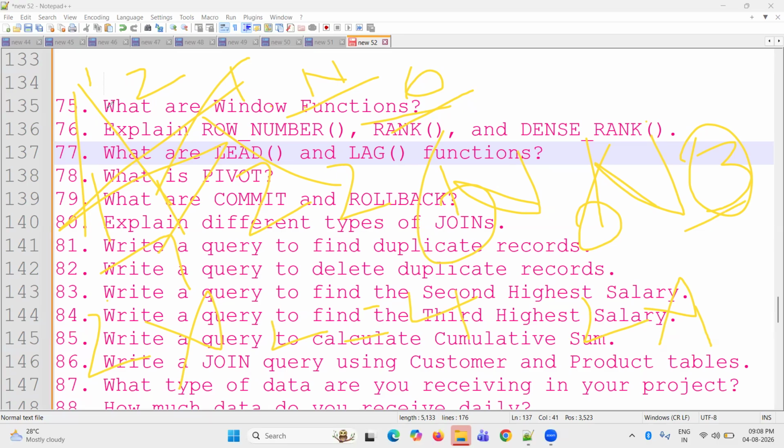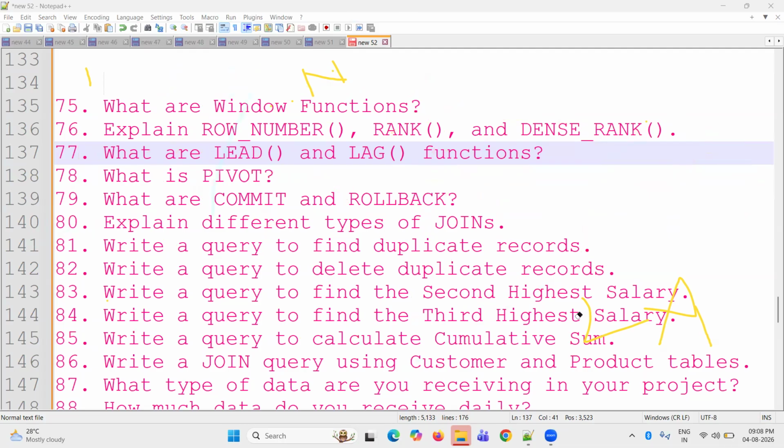And cross join: suppose we have 5 values here, 1, 2, 1, null and 0, and here we have 6 values, 1, 2, 2, 2, null, null. So 6 into 5 is 30. How is it 30? Take the value 1 and pair it with every value on the other side, then the next value, and so on. We also have the self join, which we will discuss in depth on Saturday.